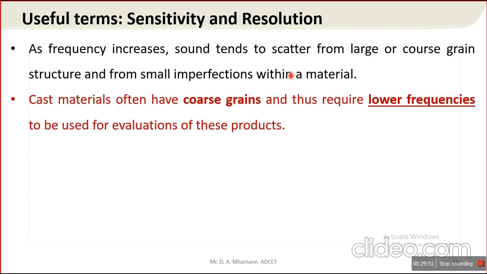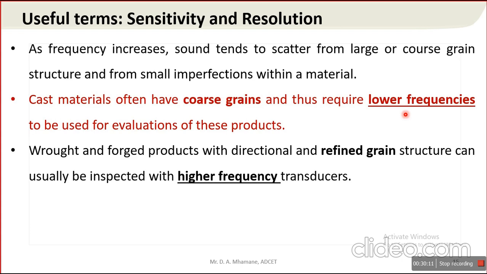Cast material often has coarse grain and thus requires lower frequencies to be used for evaluation. Means for casting, we need to select a lower frequency probe for inspection. As far as rolled components or forged products are concerned, they have refined grain structure. So we need to select a higher frequency probe for inspection of forged product as well as wrought product, because it has finer grain structure.